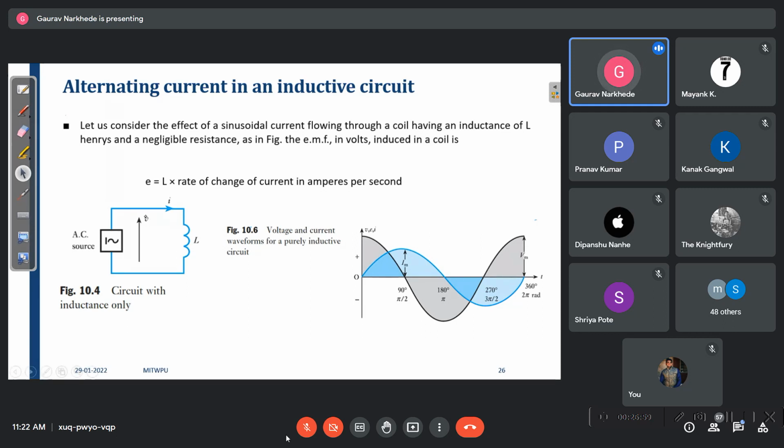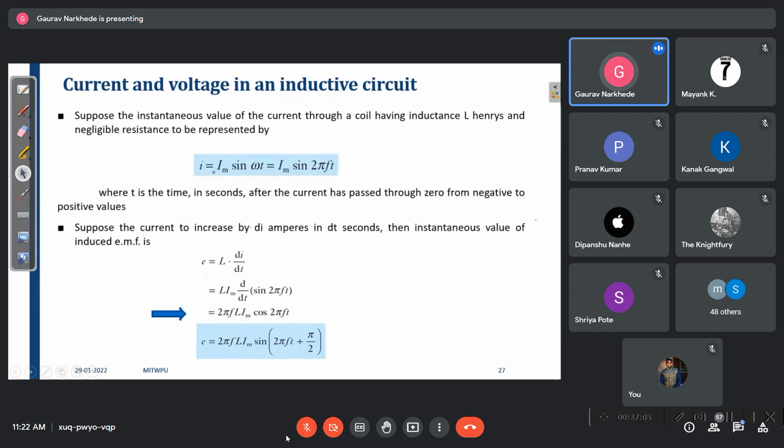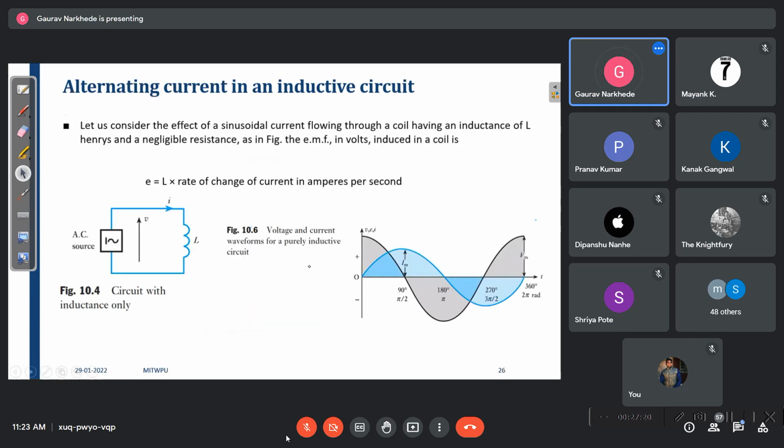So let us say in an inductor, current is I equals Im sin omega t, so E is nothing but L di by dt. And if you differentiate and convert this E in terms of sine, then it is 2 pi f t plus pi by 2. Plus pi by 2 means what?